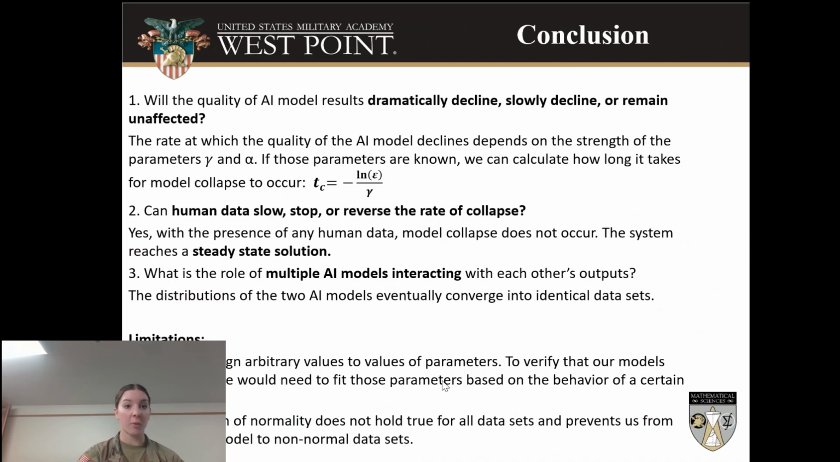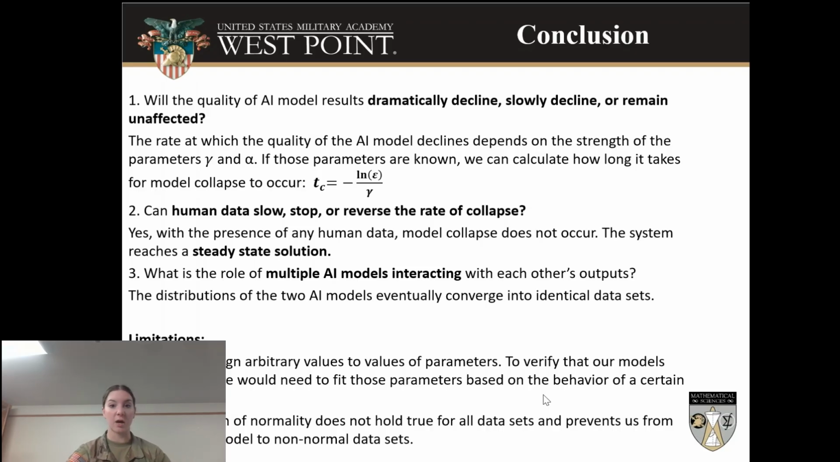In conclusion, will the quality of AI model results dramatically decline, slowly decline, or remain unaffected? The quality of AI model results will decline based upon the parameters lambda and alpha, which represent the rate of variance collapse and the rate of mean collapse. If those parameters are known, we can calculate how long it takes for model collapse to occur using the formula, which represents the generation of collapse equal to the logarithm of epsilon divided by the rate of variance collapse.